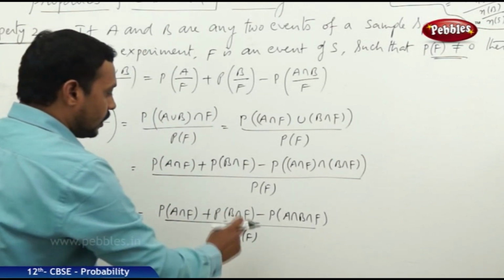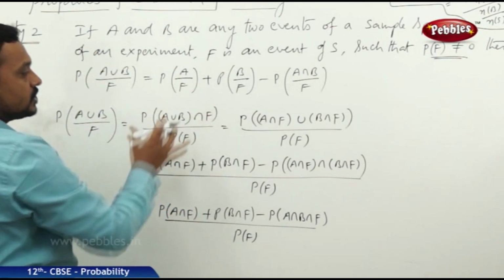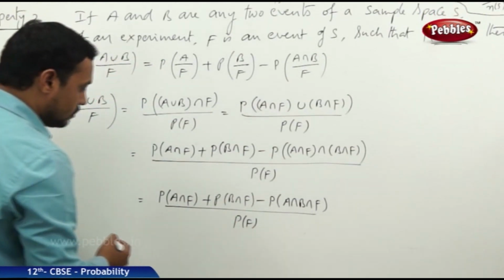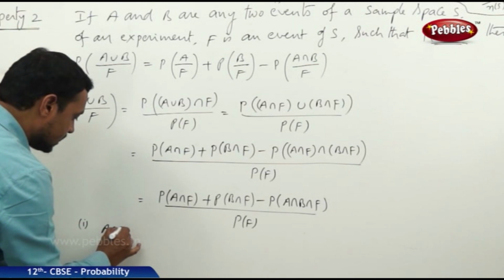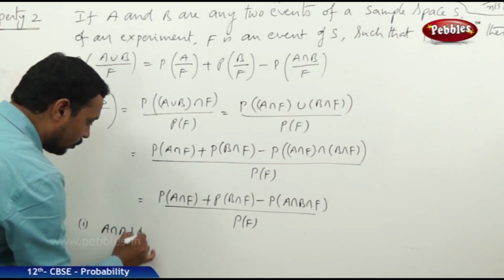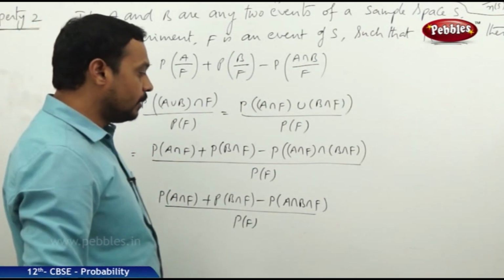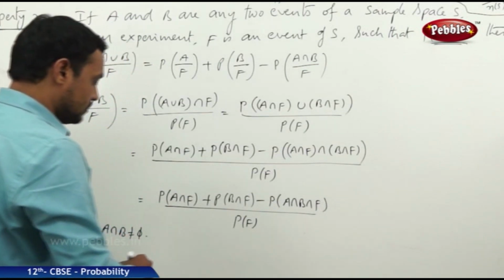Right, now we can prove this property in two ways. First, suppose A intersection B is not equal to phi, that is, A and B are not disjoint events.